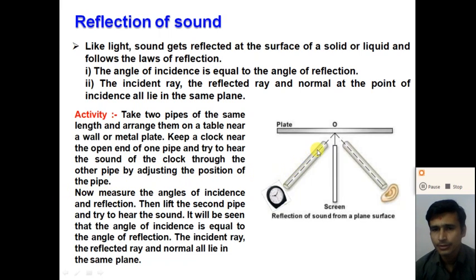So take the position of the first pipe like this, and at the open end of this pipe place an alarm clock, right? And by adjusting the other pipe at different angles, try to hear the sound of the clock through the open end of the other pipe. Now, at one angle, you will hear the sound of the alarm clock, right? And this angle is the same as the angle of incidence.